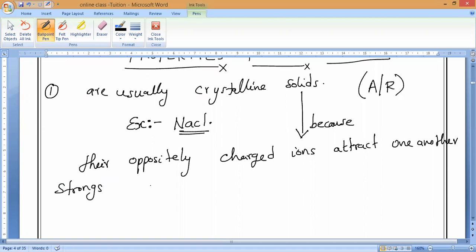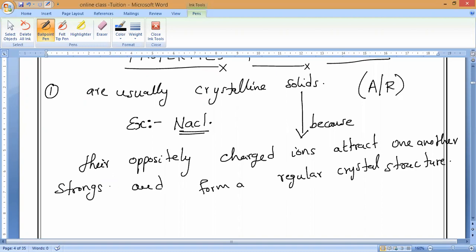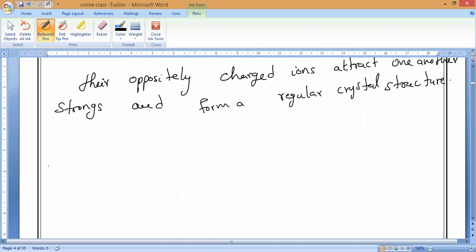Arvind, Akhil, Arfan, Arya? Strong bond. And they form a regular crystal structure. All of you should remember: regular crystal structure. So that is why we can say ionic bonds are stronger than covalent bonds.